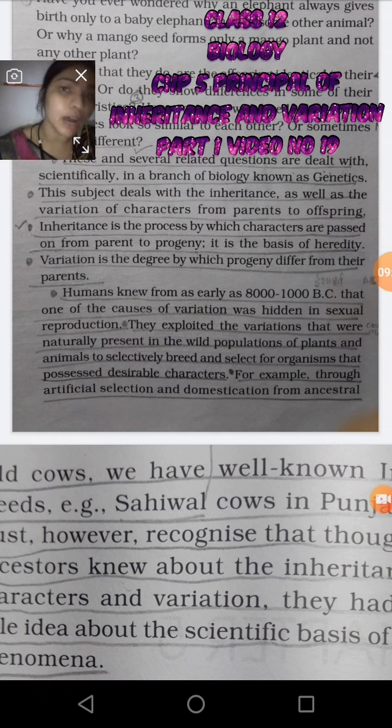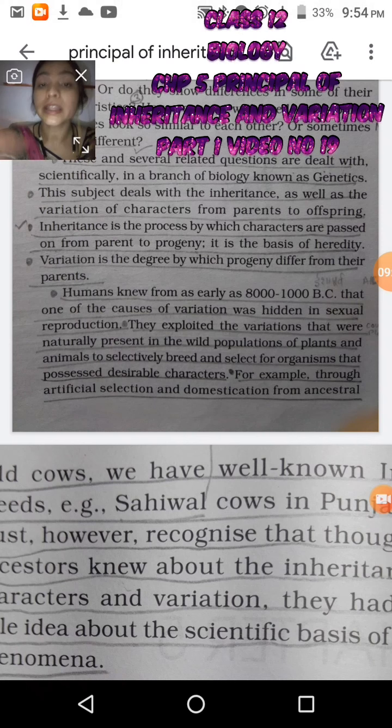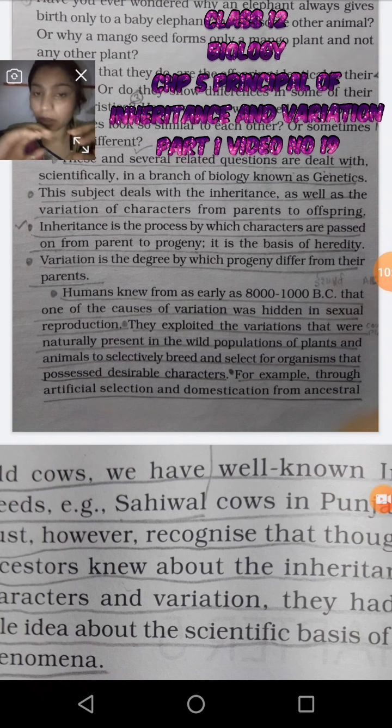If they mixed two characters and both were dominant in nature, the next species would also have good characters. So even at that time, blending of characters was taking place.